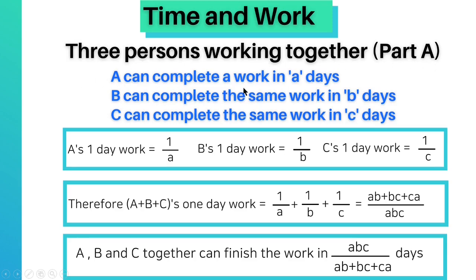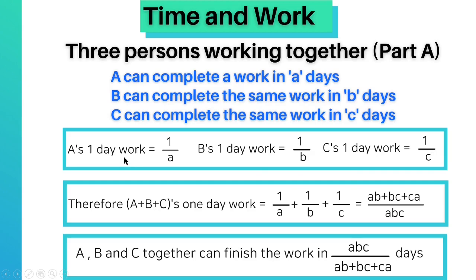A can complete a work in A days. B can complete the same work in B days. C can complete the same work in C days. Then A's 1 day work equals 1 upon A, as already explained in the concept part. B's 1 day work equals 1 upon B. C's 1 day work equals 1 upon C.